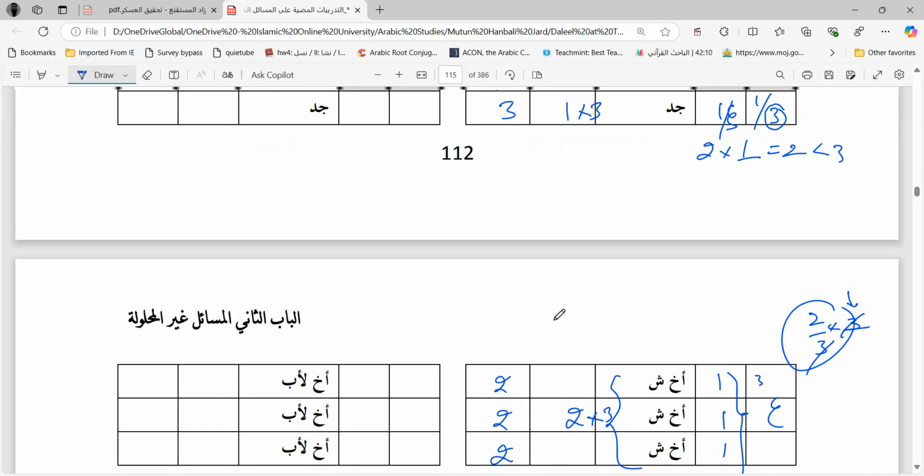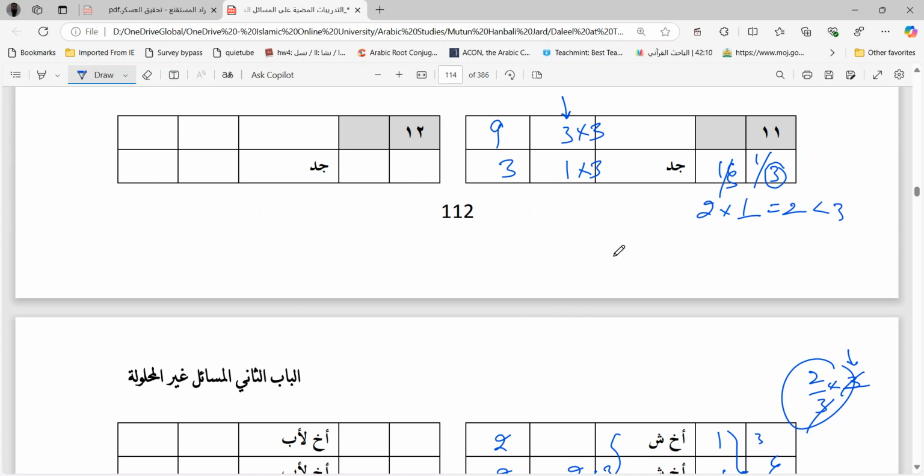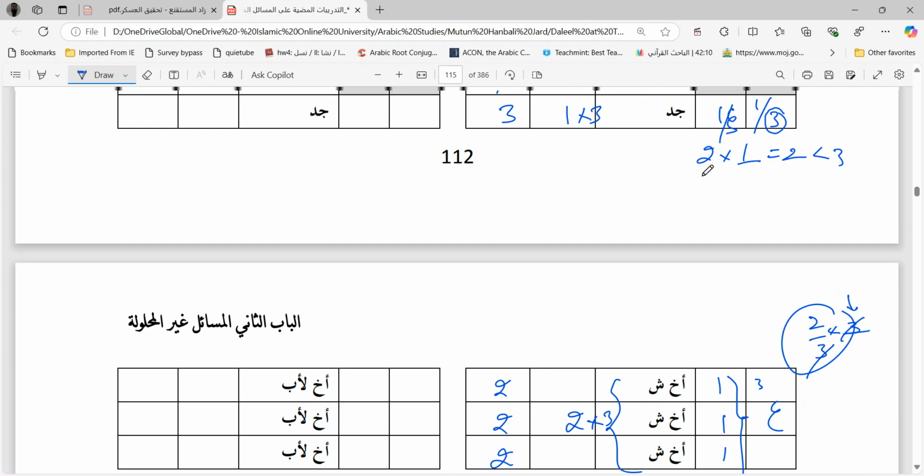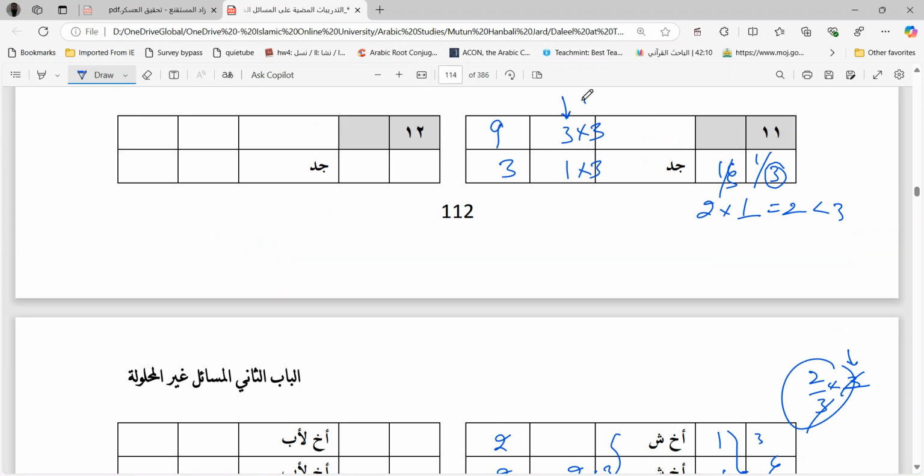Okay. So grandfather is taking 1 by 3. If we would have given him by Mukasama, how much would he have got? See, he is 1, and then you have 3 brothers. So in total, you would have divided the property into 4 parts.